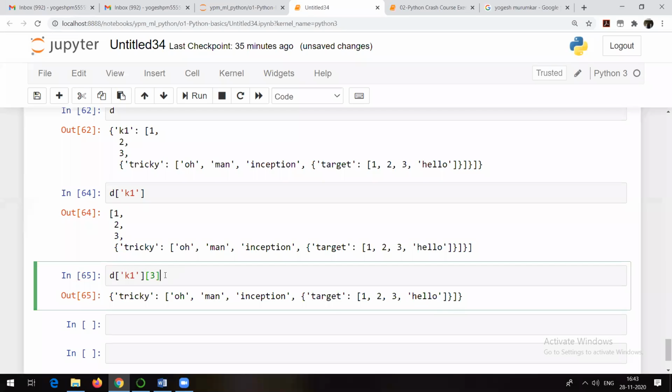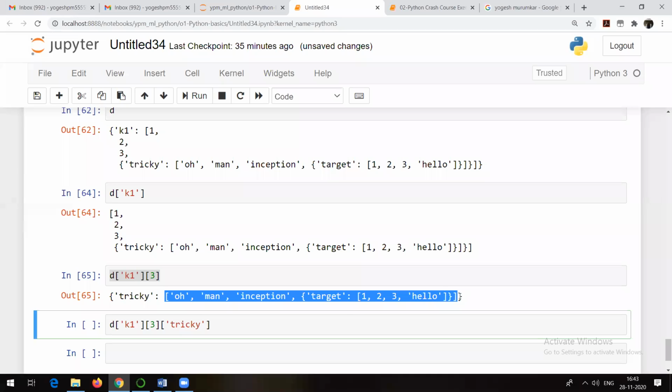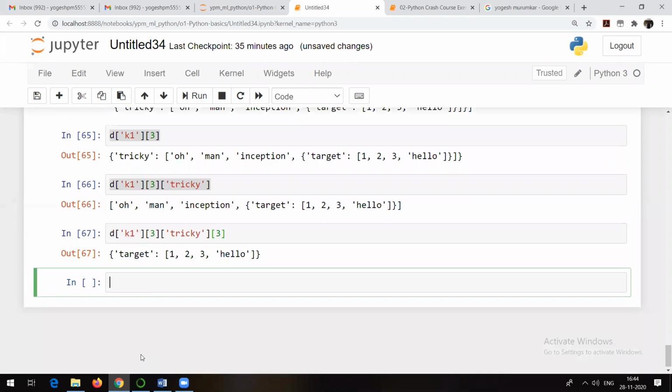Now I will go with tricky. Those people who directly tried the tricky key, it's not like that. You need to go step by step. So now here I am in tricky. Tricky is a dictionary, and to this tricky key this list is assigned, so I get this list as output. Again, we have not reached hello yet. Now I am again in a list. So 0th element, 1, 2, and 3. So again I go to the third element.